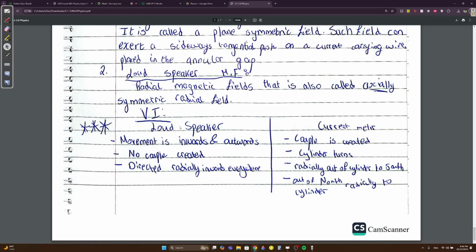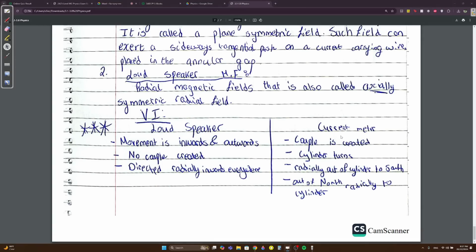The magnetic field of a loudspeaker moves in and out, but its direction is inwards. That's how you do it. There's no couple created, meaning any couple of forces. So let's say you have this and you move it here or here, it will turn because you have one force pushing left and one force pushing right, so it's going to turn around. That's what I mean by couple. So there's no couple in the loudspeaker and there's no movement.